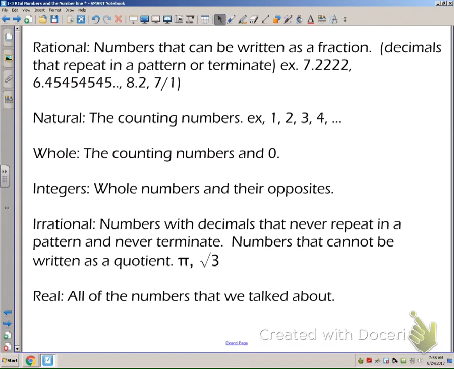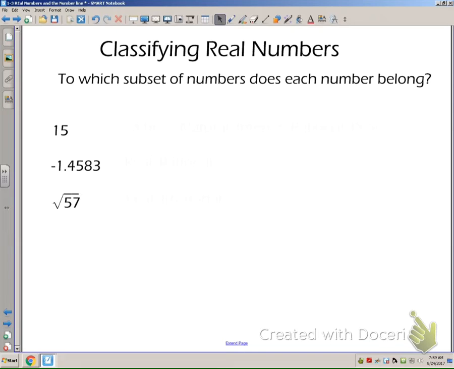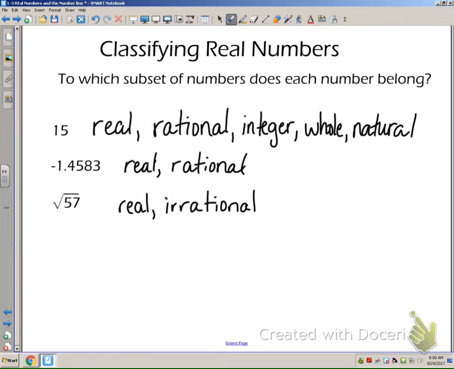So, classifying real numbers. Go ahead and pause the video here as well and see if you can figure out what these are. So pause the video. Okay. And there are your answers. All of them are real. Every number we talk about in here is going to fall into the real category, so we don't have to list that every time. But the top 2 are rational.